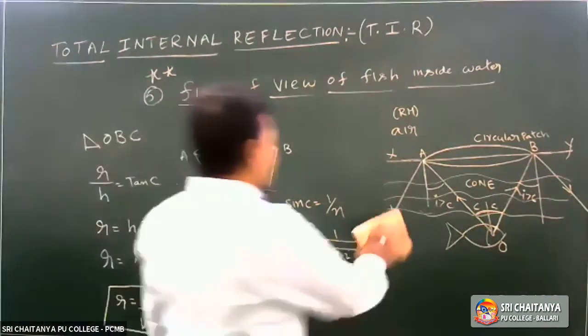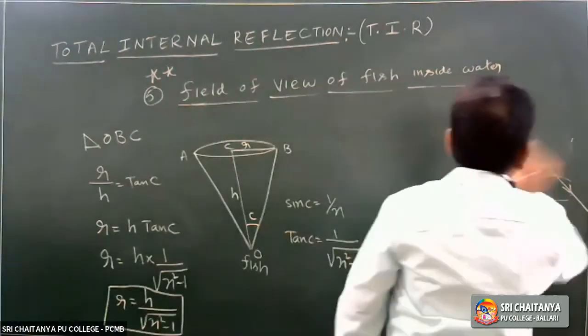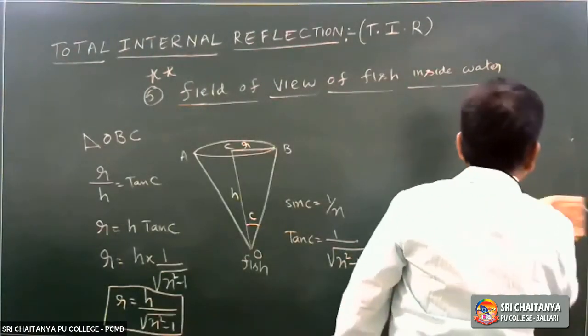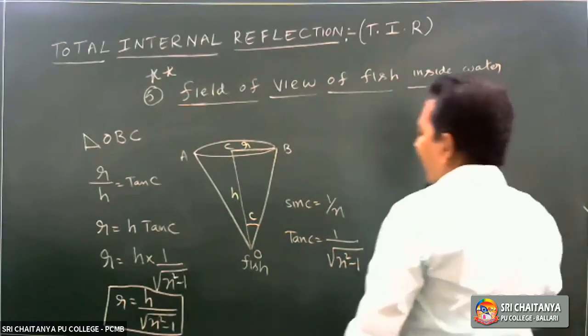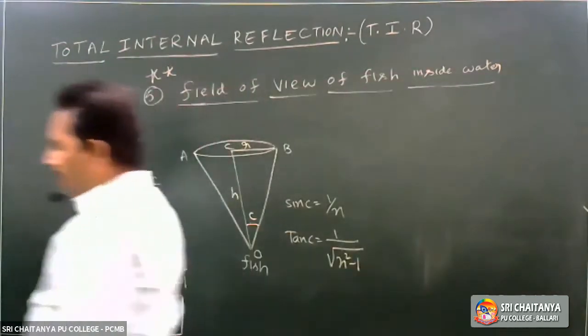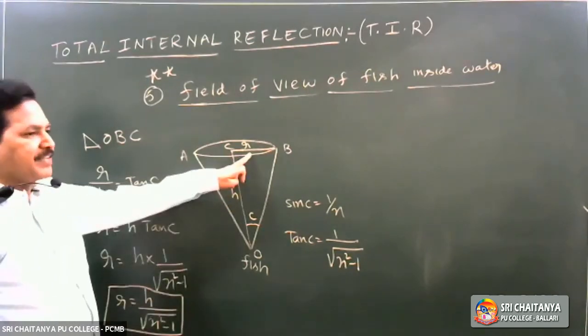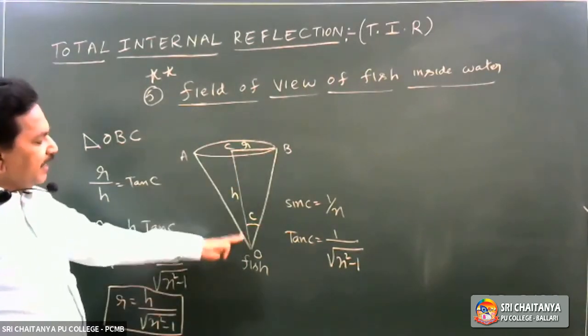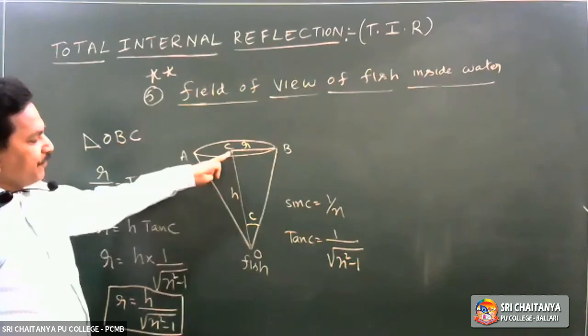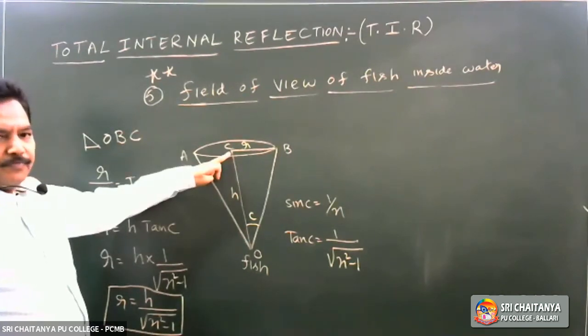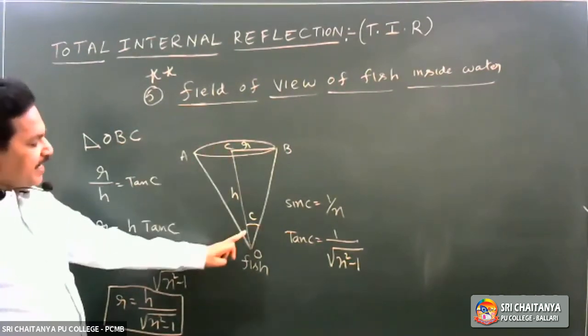Upper surface is in the form of a circular patch. What will be the radius of the circular patch? H is the depth of the fish from the surface. C is the critical angle.